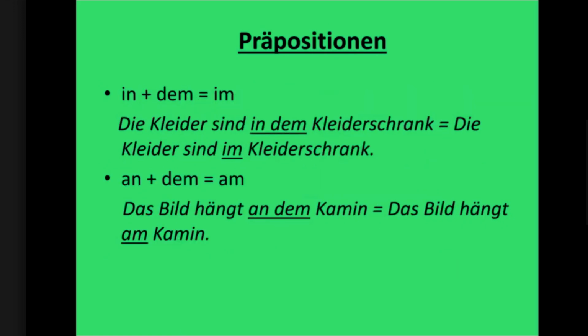So now, there are some short forms also which can be used in this context. In plus dem can be written as im. So when you want to write in dem Schrank, you can write im Schrank. When you want to write an plus dem, you can write it as am. So these are the short forms of prepositions with dative case. Is it clear?